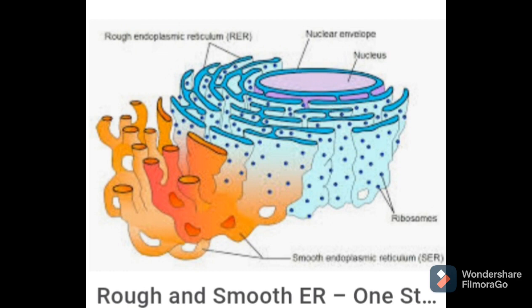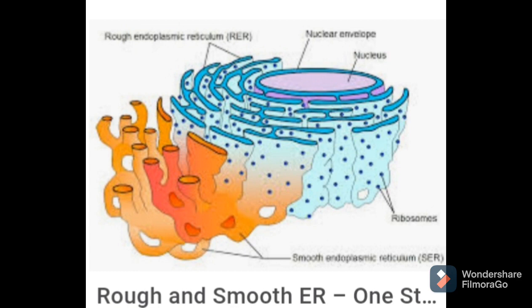The ER membrane, the outer membrane, is similar in structure to the plasma membrane. Endoplasmic reticulum is a network of tiny tubular structures and sheets, scattered in the cytoplasm. As you see, the structure looks net-like, and because of this appearance it is called reticulum. Why is the word reticulum used? Because reticulum is a Latin word which means net-like. So endoplasmic reticulum looks like a net. That's why the word reticulum is there.